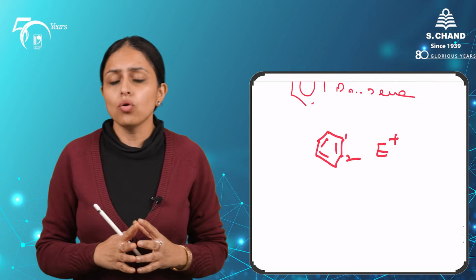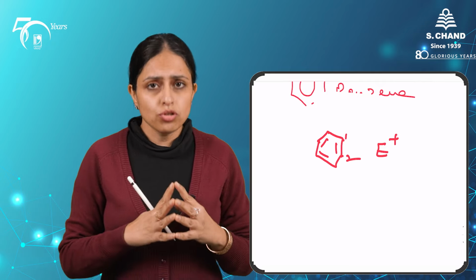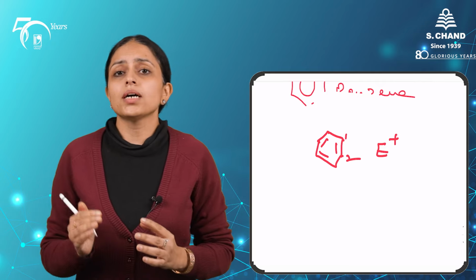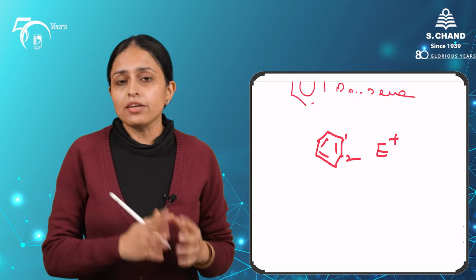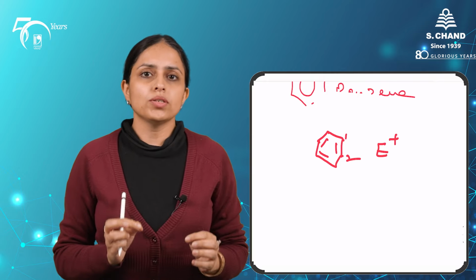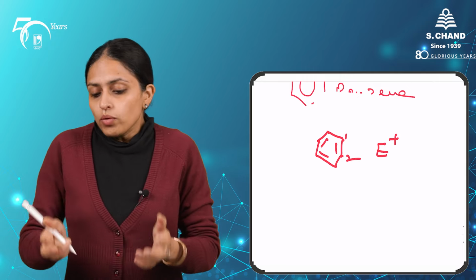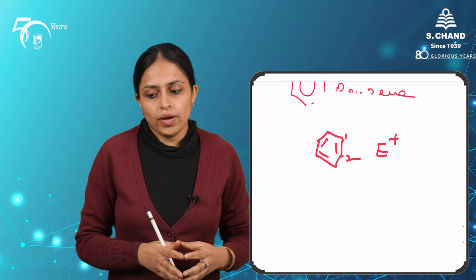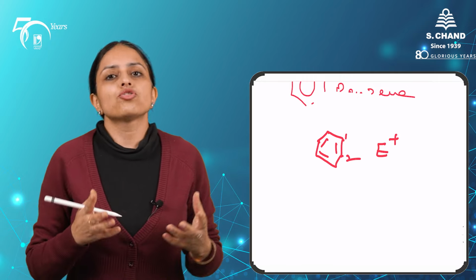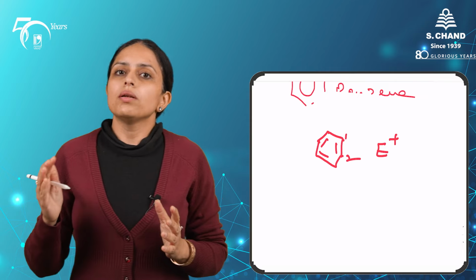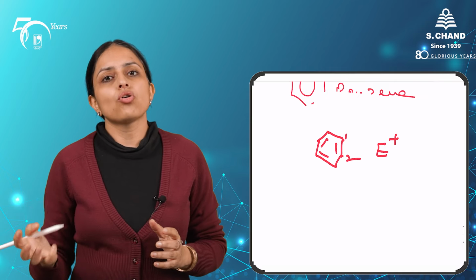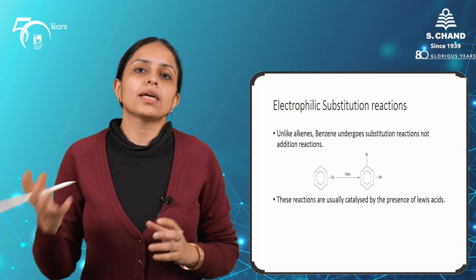It can undergo easy electrophilic substitution reactions. We are not discussing other reactions related to benzene over here. I am just focusing on the electrophilic substitution. So what will be the electrophile and what will be the nucleophile? Obviously benzene, since it's an electron rich molecule, it will be reacting with the electron deficient compound, say electrophile.